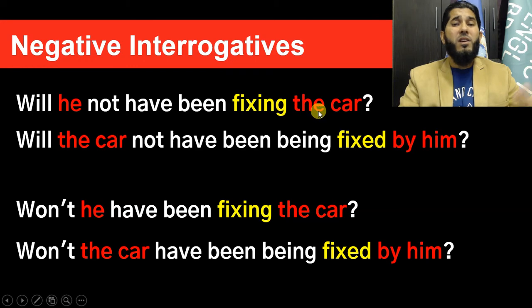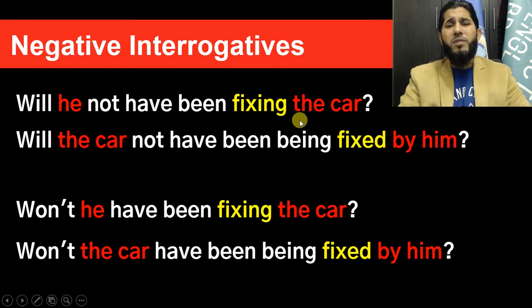So obviously the car, which is object here, became the subject of passive sentence. He, that is the subject of an active sentence, became object of preposition here. Fixing, main verb, is changed to past participle third form, and one more auxiliary is added in passive form, which is being here. So pretty easy. You just need to pay attention.